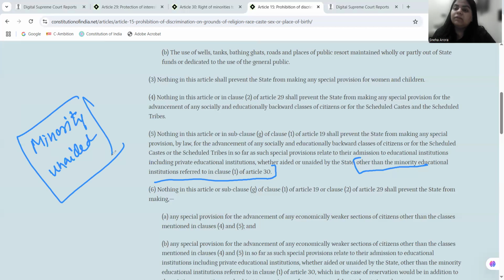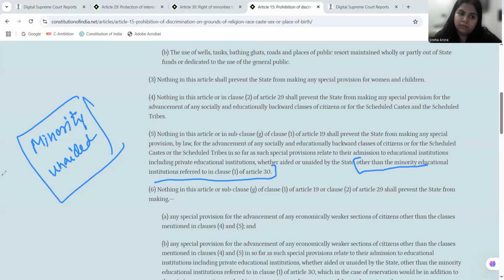But 15 clause 5 here by the 93rd amendment is telling you, forget what TMA Pai is saying, forget what PA Inamdar is saying. If the amendment is brought to the effect that nothing will stop, even Article 19(1)(g) will not stop the state from making any special provision with respect to providing quotas for advancement of SEBCs, SCs, and STs in educational institutes which are private, whether they are aided or whether they are unaided.